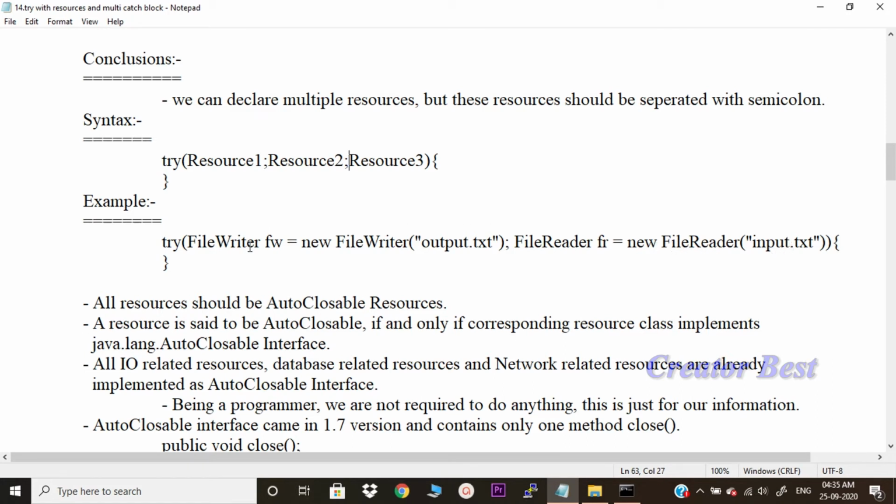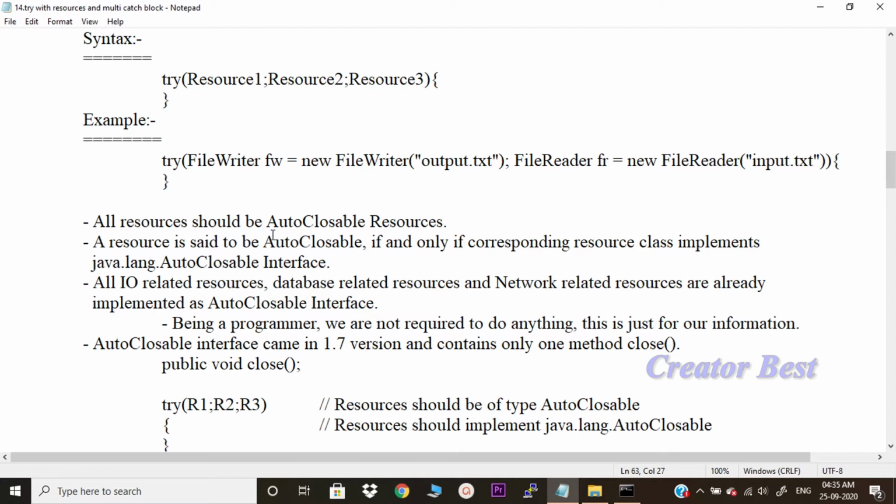This is the syntax. All resources should be AutoCloseable resources. A resource is said to be AutoCloseable if and only if the corresponding resource class implements the java.lang.AutoCloseable interface. All IO related resources, database related resources, and network related resources already implement the AutoCloseable interface. Being a programmer, we are not required to do anything. This is just for our information.